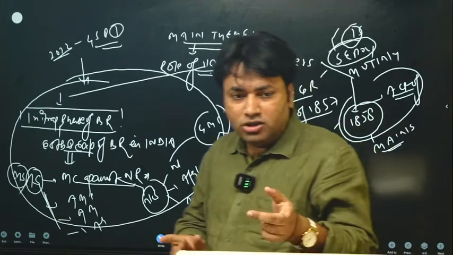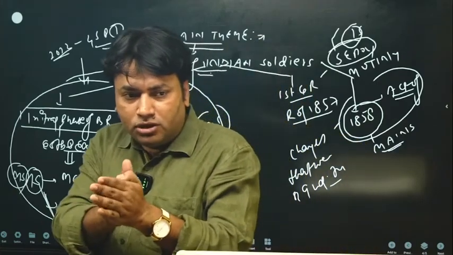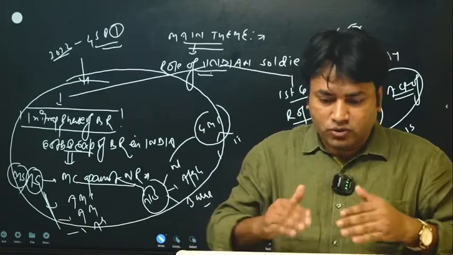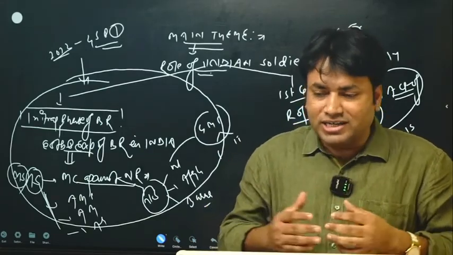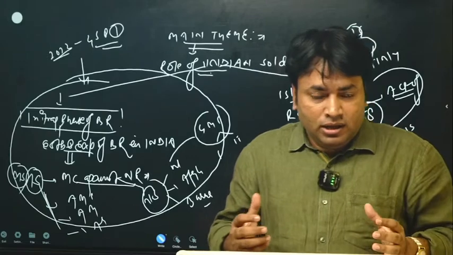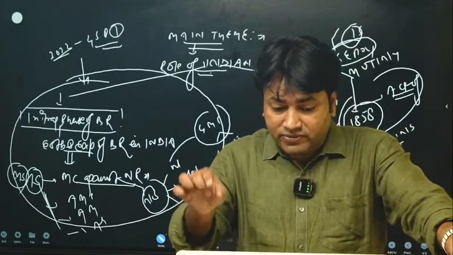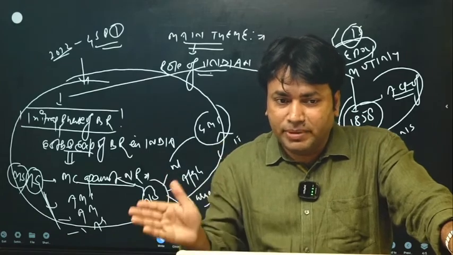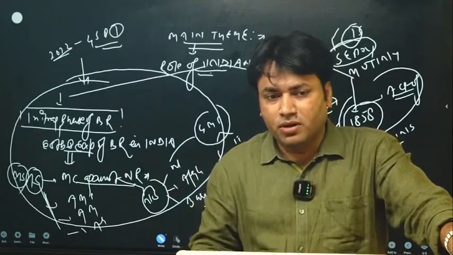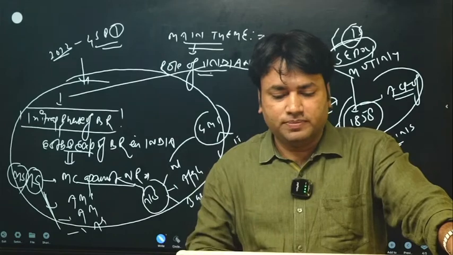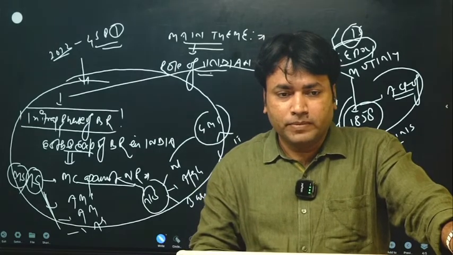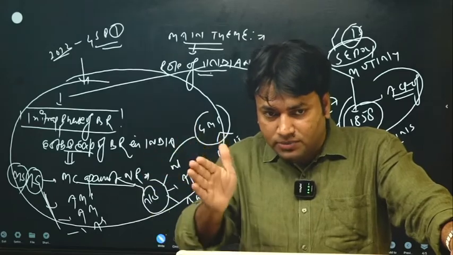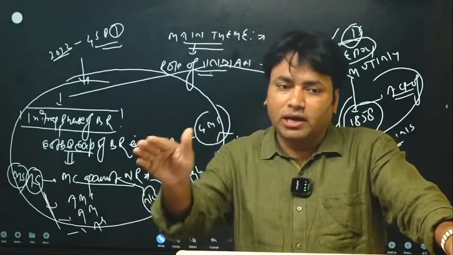Why? Because they wanted to curb the growth of nationalism among Indian soldiers. So these were promoted: caste and communal military regiments and companies were established. So what we see is that the British made every attempt to curb the growth of nationalism among the Indian soldiers.